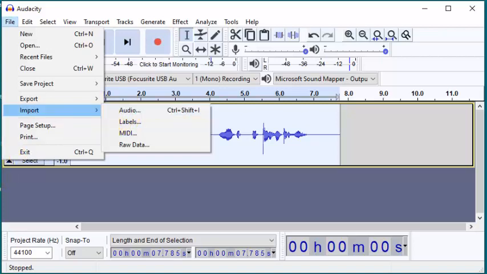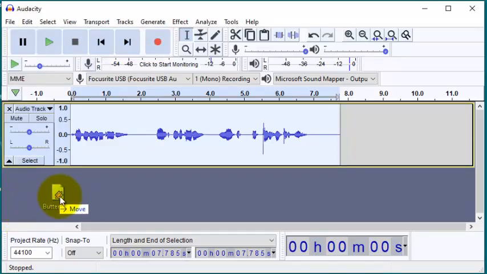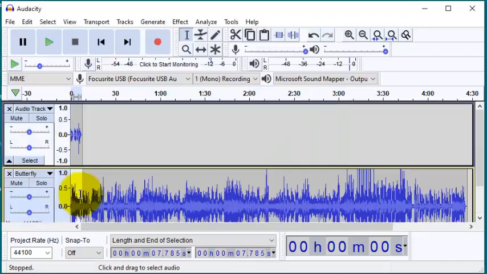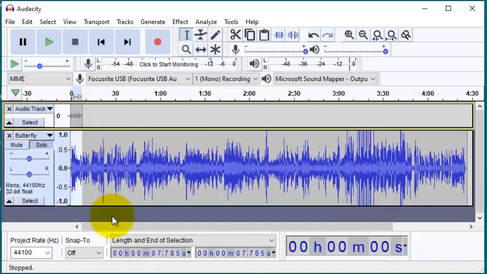So let's say I'll drag it from the desktop. So now we can see the first track is very small, it's hardly 10 seconds, and the other track is very long. So I will mute the first track so that it doesn't disturb us, and I will check the second track and see what kind of music I want.